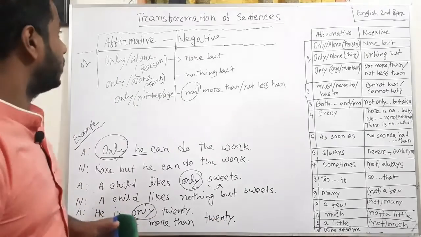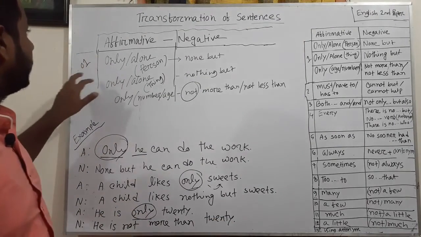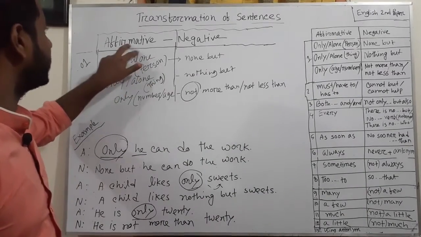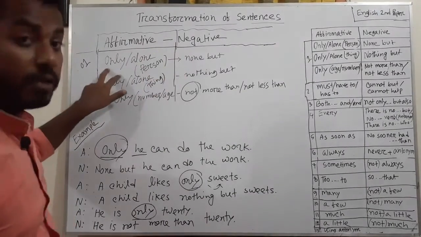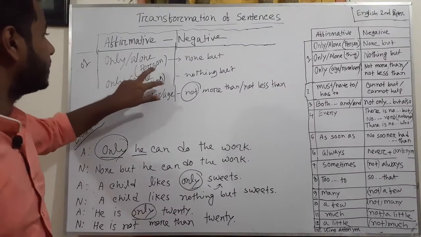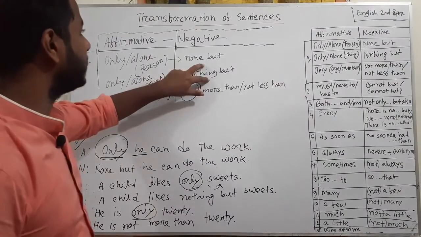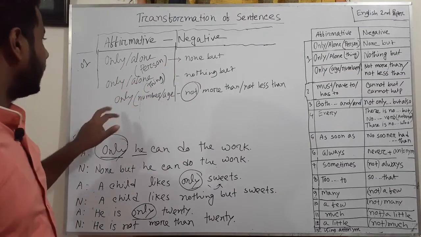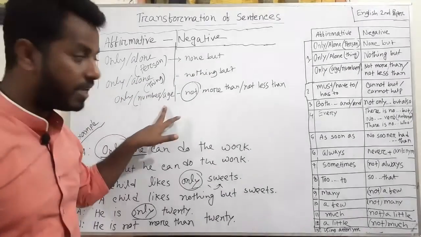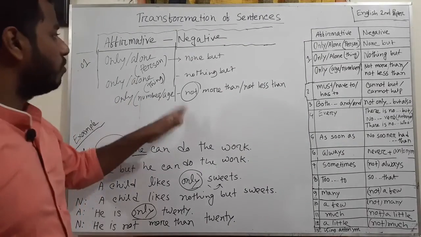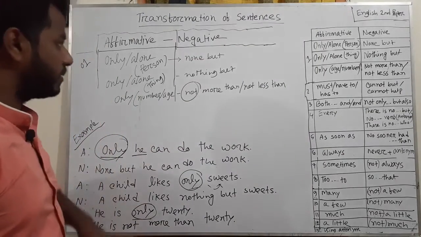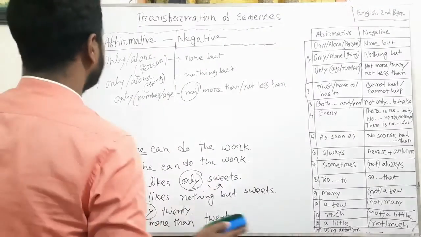Okay dear students, so the first rule: if only or alone modifies a person in an affirmative sentence, you have to use none but instead of only. If only or alone modifies a thing, you have to use nothing but. And if only modifies a number or age, you have to use more than or less than with not in the negative sentence. Now let's move to the next rule.